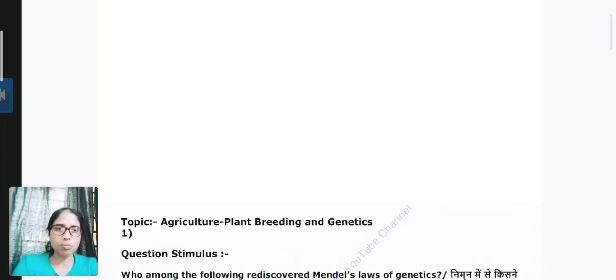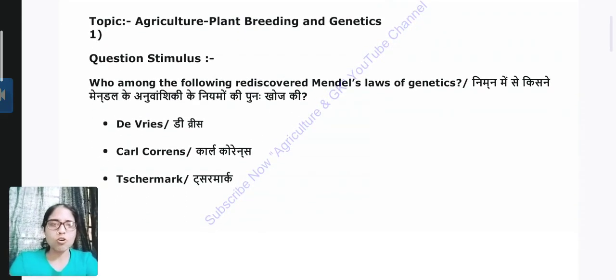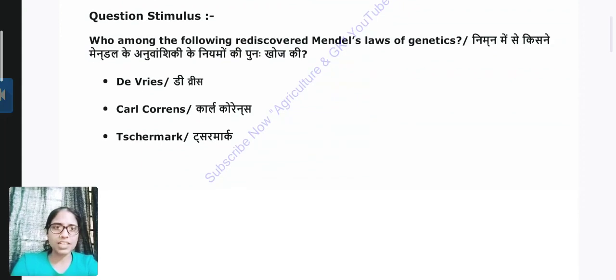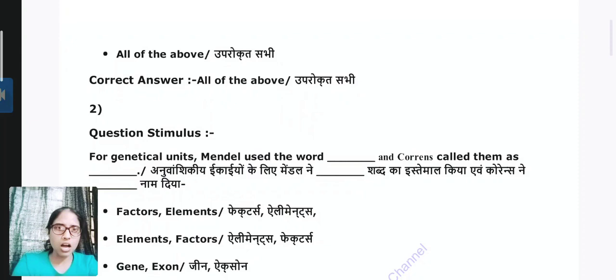So, today's topic is agricultural plant breeding and genetics. Question first is, who among the following rediscovered Mendel's law of genetics? Options are De Vries, Karl Correns or Tschermak. Answer is all of the above.